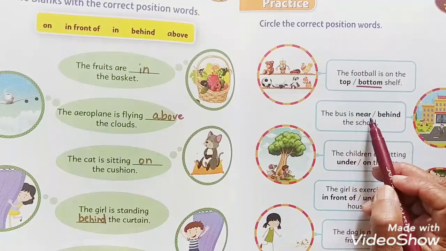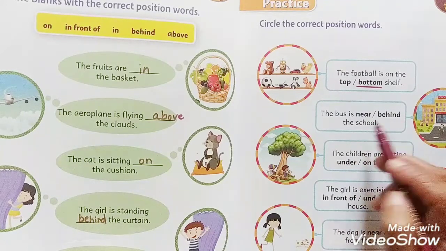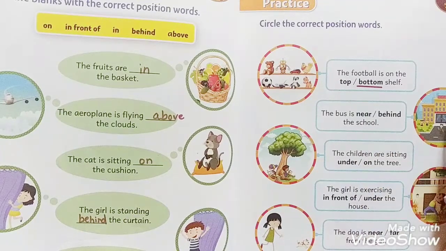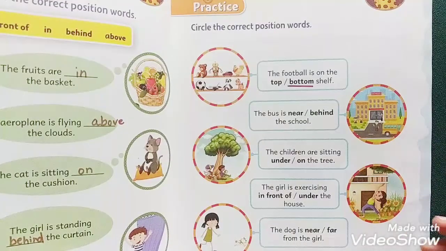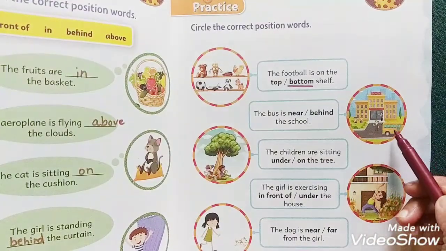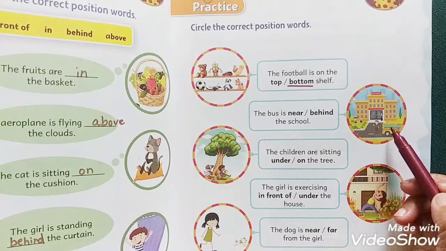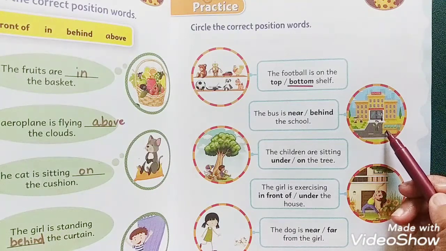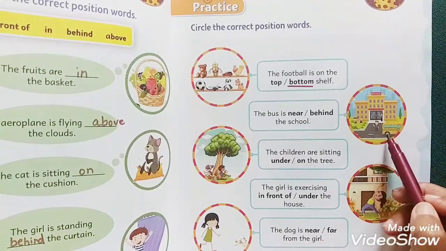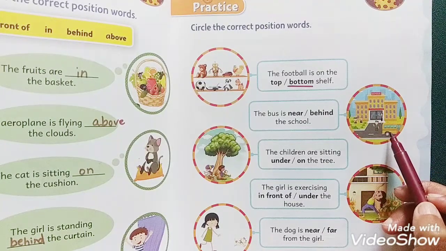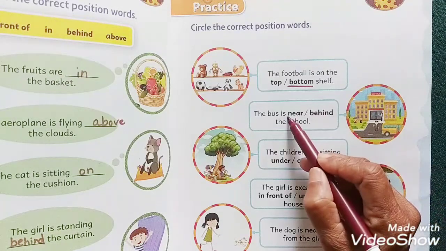The bus is near or behind the school. This is the school we have. Where is the bus? The bus is in front of the school. That means it is near the school, not behind the school. We have the entrance of the school here and the bus is here. Therefore, the bus is near the school.